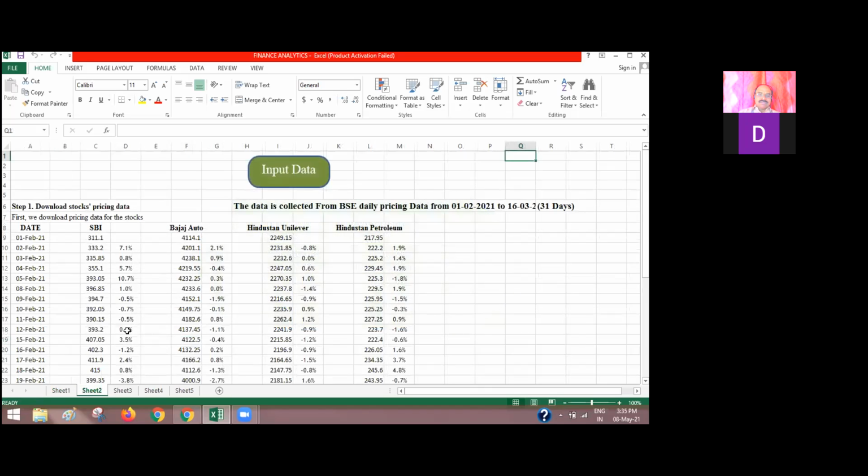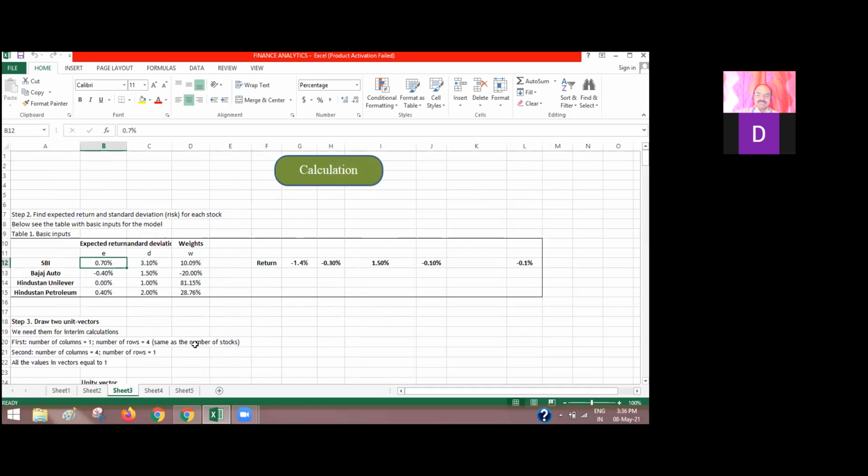In the second sheet, I downloaded the data for 31 days from February 1st to 16th March 2021. I took four companies: SBI, Bajaj Auto, Hindustan Unilever, and Hindustan Petroleum. And now this is my calculation.